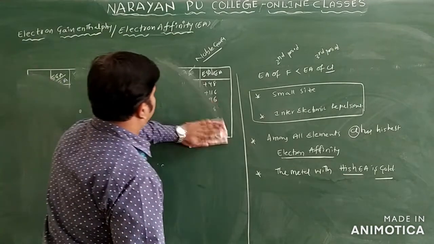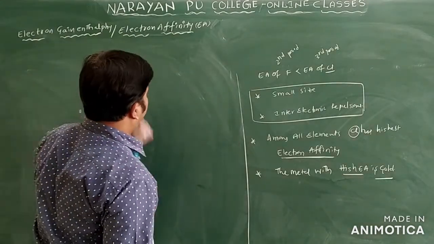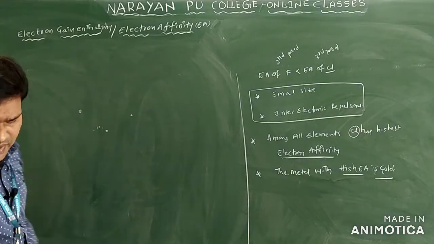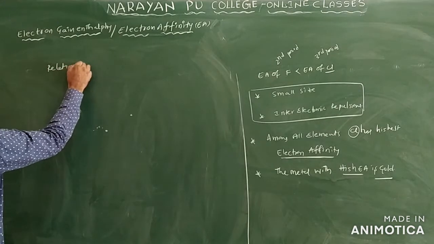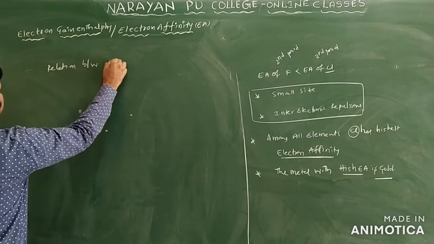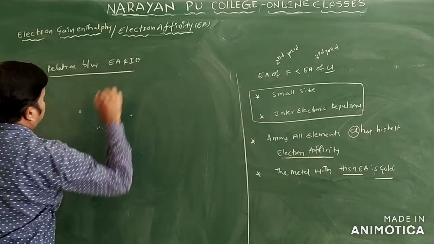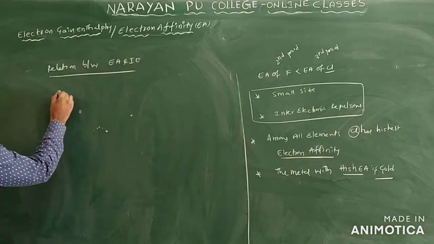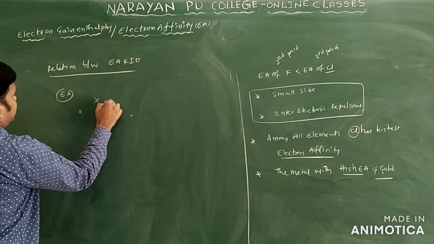Let us see how both are interrelated with each other. Relation between ionization energy and electron affinity. If you take electron affinity, what is the process? Suppose X is in the form of a gaseous atom.